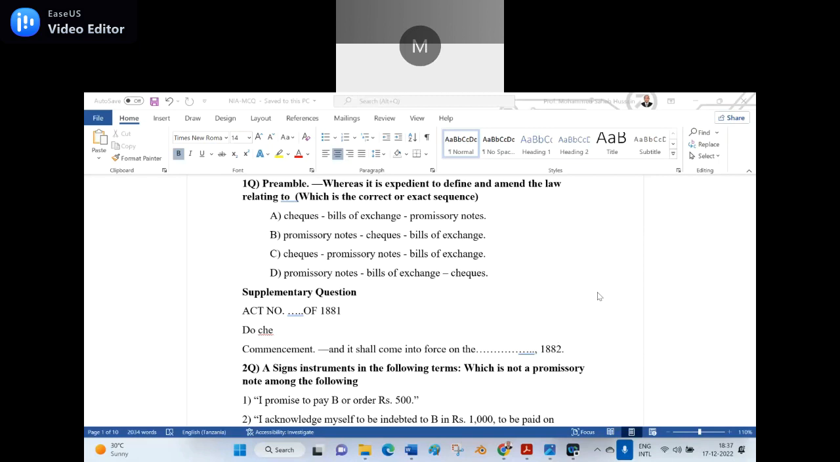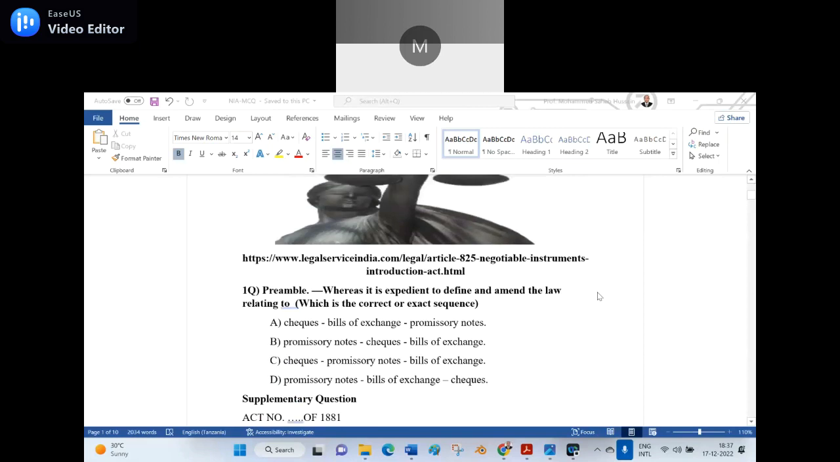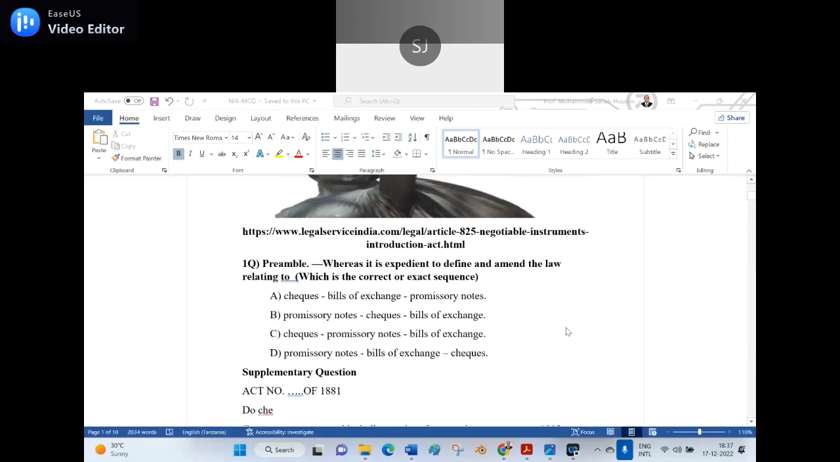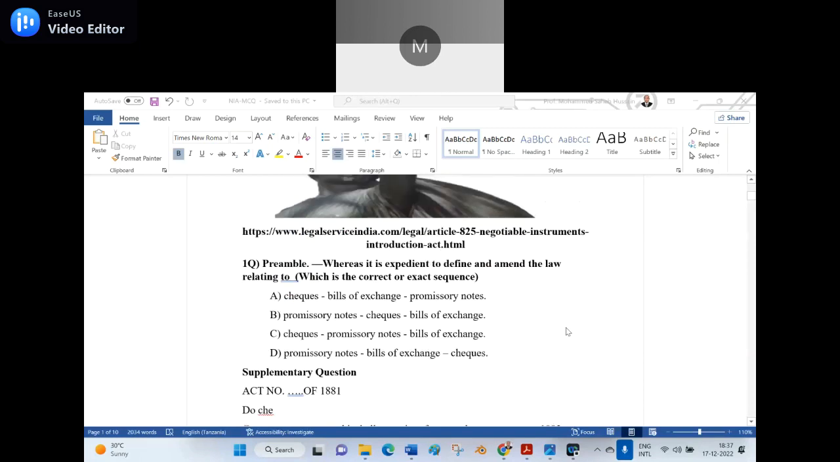Now, supplementary question. What is the act number of the Negotiable Instruments Act of 1881? Act number 26. It is 26 of 1881. When is it effective? From which date did it come into effect? 1st March 1882.